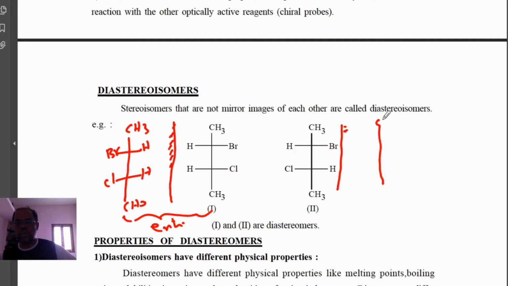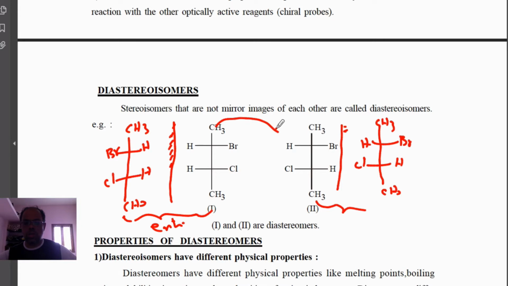When you go for this case, you can also draw the mirror image, with CH3 and CH3, here H and Br, and this Cl and H. These two are also enantiomers. But now, what relationship do compounds 1 and 2 have?